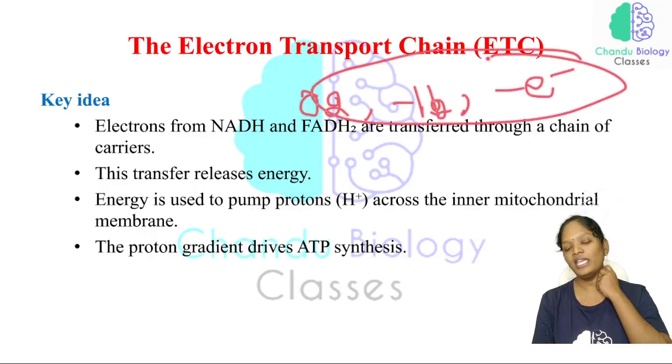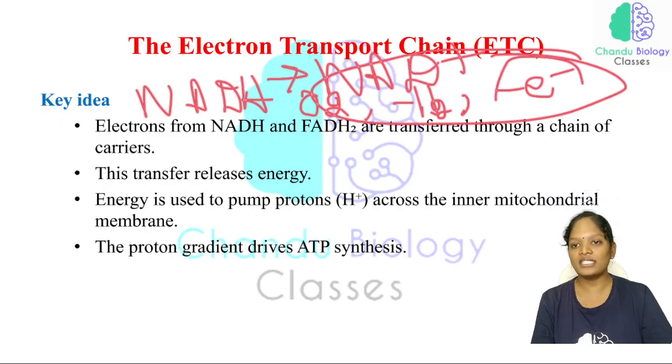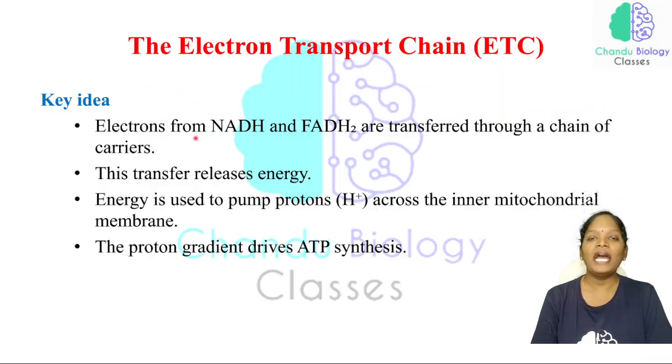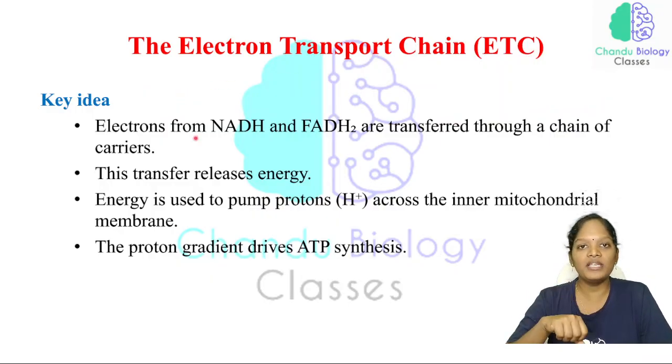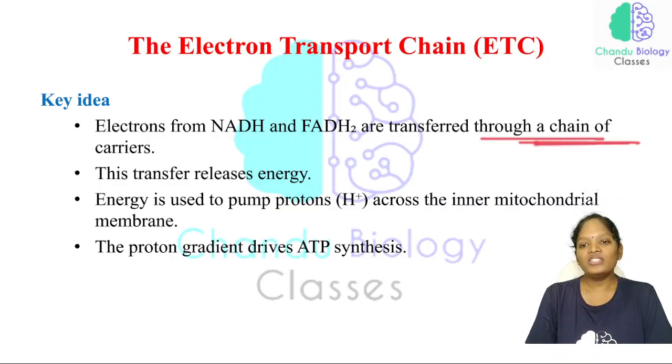So NADH is being converted into NAD plus. Whenever it converts into an oxidized state, some amount of energy is released. And the released electrons are accepted by some electron carriers. We are going to see everything one by one. The electrons from NADH and FADH2 are transferred through a chain of carriers.